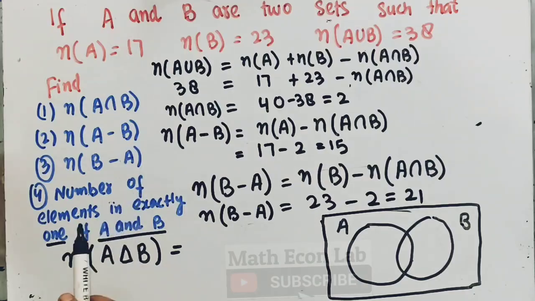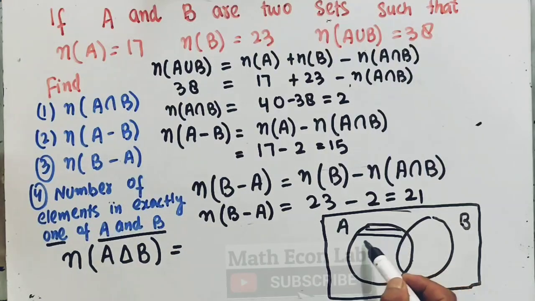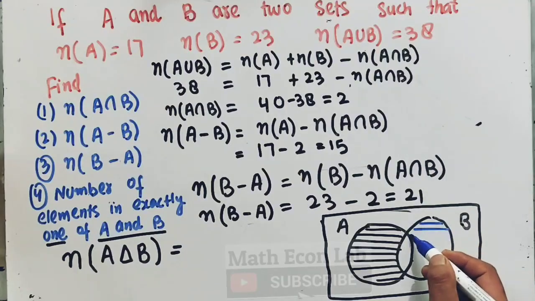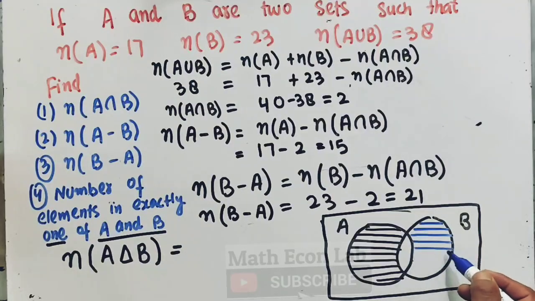Number of elements in exactly one of A and B means the number of elements which are only in set A, plus the number of elements which are only in set B. Okay, this gives us A triangle B.